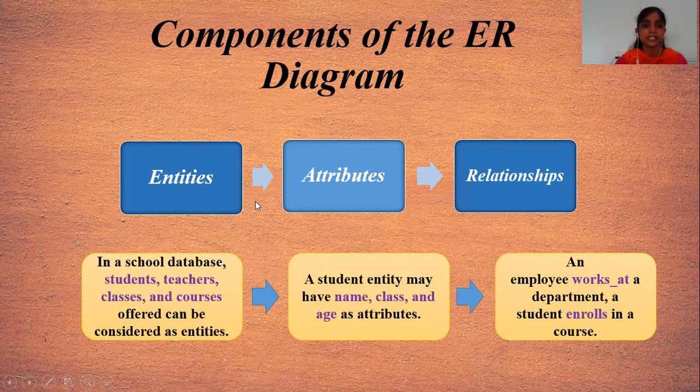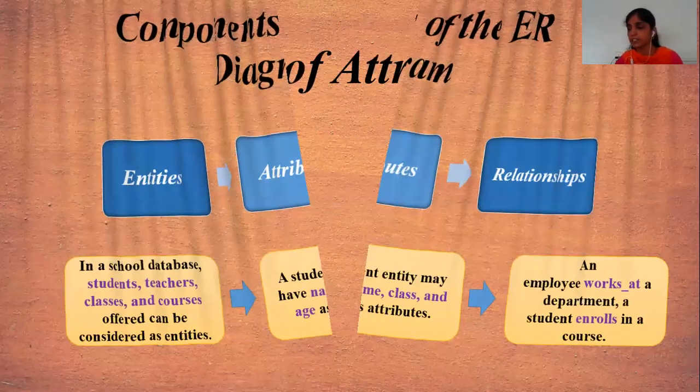Student is an entity, then its attributes are name, class, age, gender. These are the attributes of the student entity. And relationship means a student can enroll in a course. That means the course entity and student entity. We will see an example of an ER diagram in our next slide. These are the entities, attributes, and relationship. Then let's move towards the next slide.